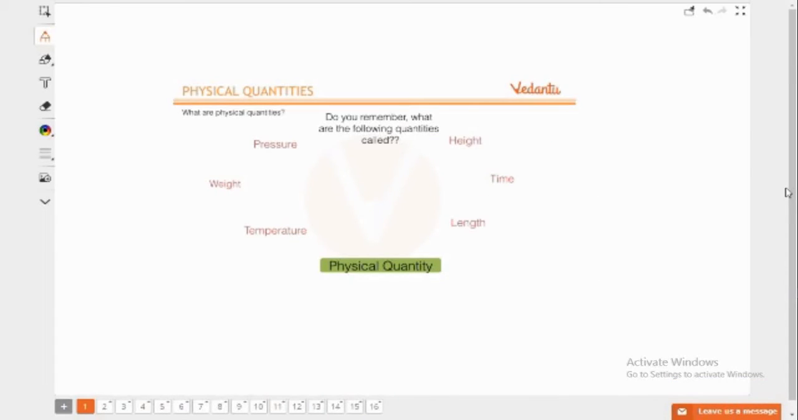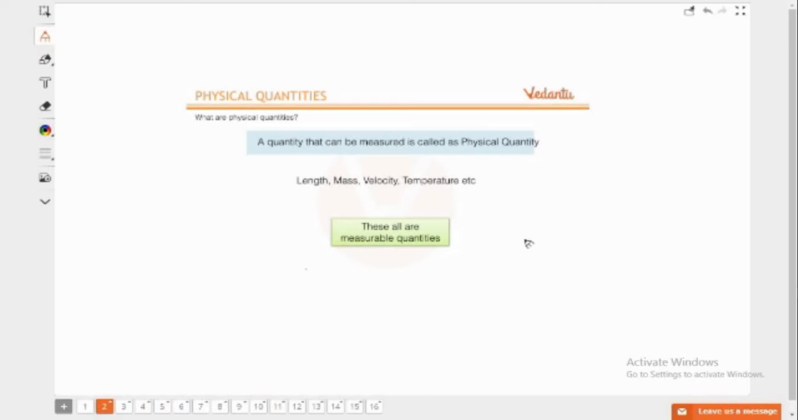Before starting vectors, you should know about physical quantity. What actually is a physical quantity? The most basic definition: anything that can be measured is called a physical quantity. That means things that can be measured by means of any instrument, like pressure, weight, temperature, height, time, length. There is a proper instrument to measure these things. Like we can measure length by means of a scale, and time by means of a watch. That's why they are called physical quantities. Things like love, sadness, anger, there is nothing that can measure those things. So that's why they are not called physical quantities.